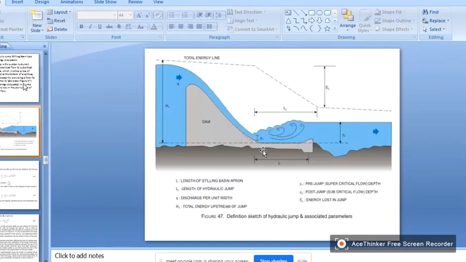Now we'll see this diagram. So this is the spillway. Here the hydraulic jump is created. So this is a stilling basin. y1 is the pre-jump depth and y2 is the post-jump depth, and Lj is the length of the jump, right? And EL is the energy loss. So the total energy before the jump is this total energy line. After the jump this is the total energy line. So the difference between these two is the energy loss.